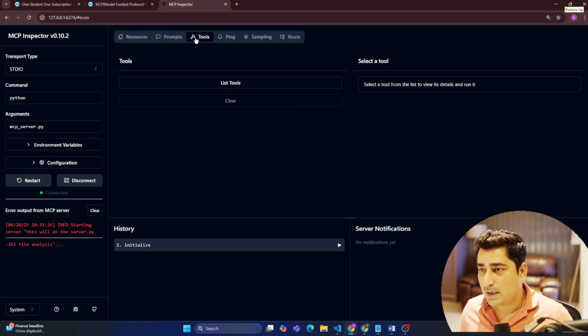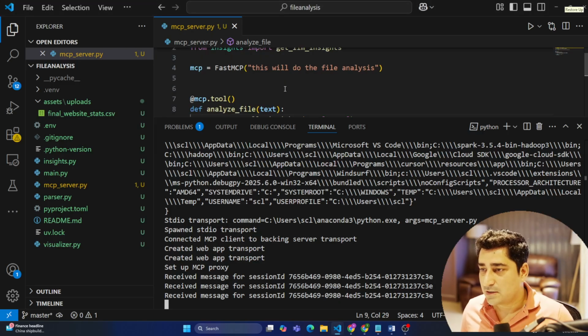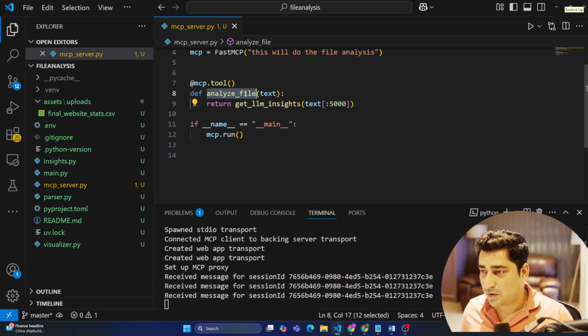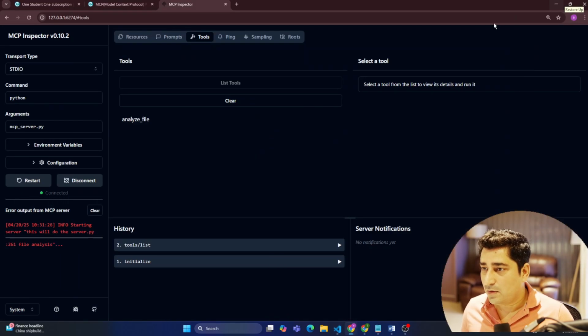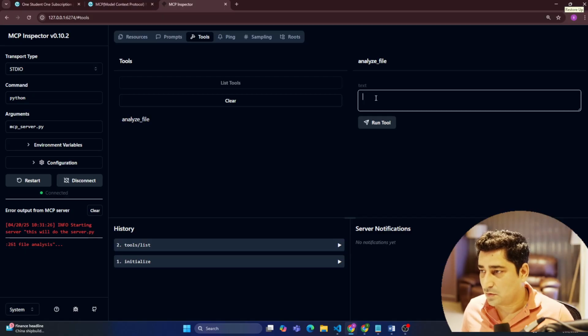So there is a tool, and I can click on tools, list tools, analyze file. I think this is the tool that we have created, right? This is the tool that we have created, analyze file, and that tool is live. That tool is up and running. Once I select this particular tool, it is asking me to enter some sort of text over here. Obviously I will be able to enter the text, but I will not be able to upload a file. It is not giving me an option to upload the file.